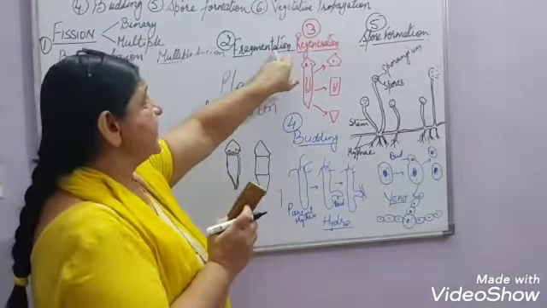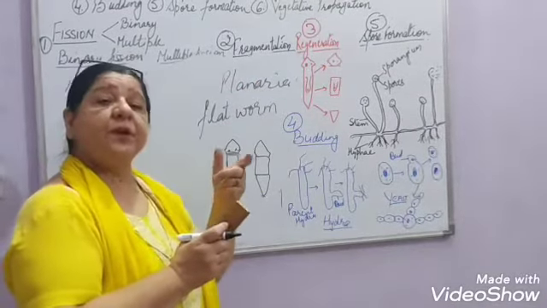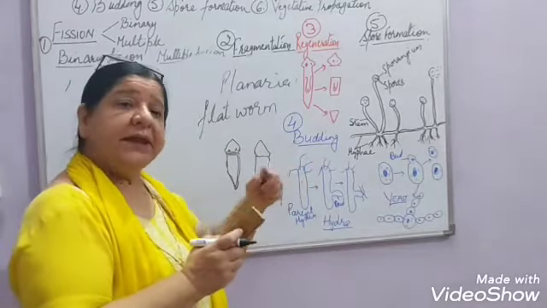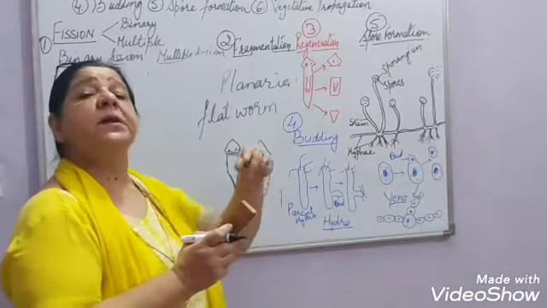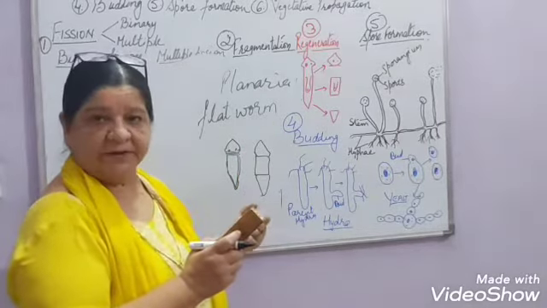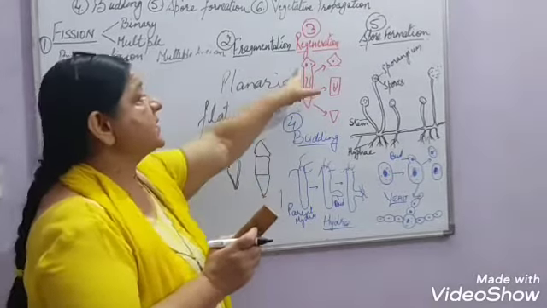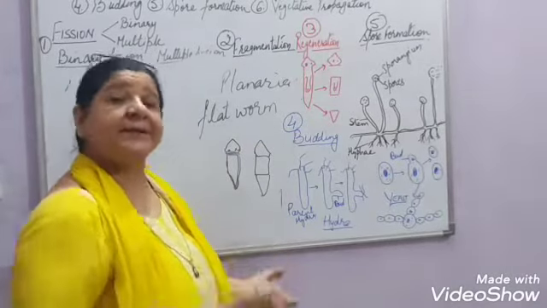Now what is the main difference between fragmentation and regeneration? In fragmentation, when the organism is mature, it by itself breaks up into fragments and develops into new organisms. In regeneration, it does not cut its body parts on its own. It is accidental.